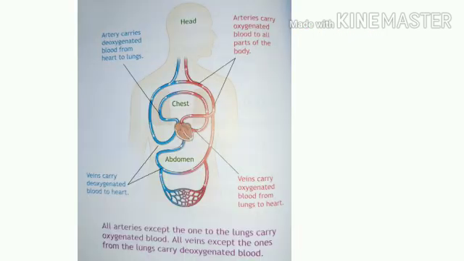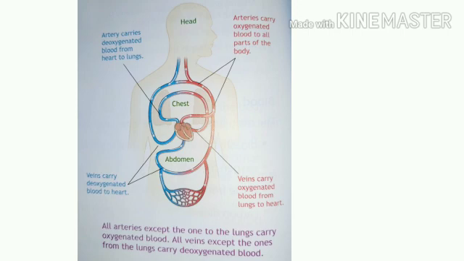Now we come to our next topic, that is how blood circulates. As we know, when the heart gets relaxed, the blood flows into it from different parts of the body. The right side of our heart gets deoxygenated blood from the whole body except the lungs.